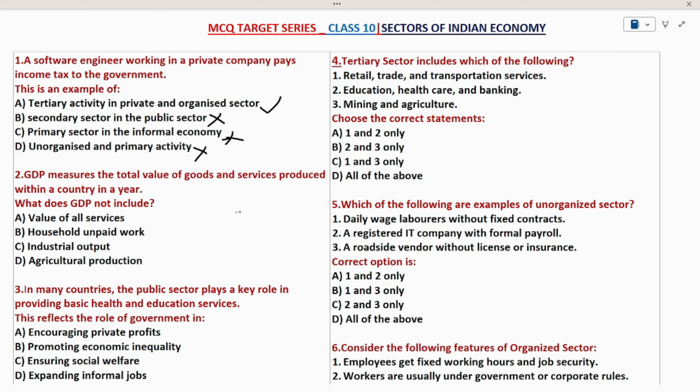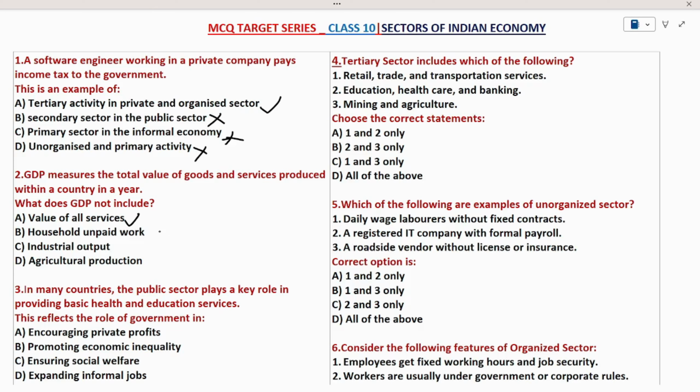So go to the second question. GDP measures the total value of goods and services produced within the country in a year. Yes, we know that as per the definition, GDP is the measure of the total value of goods and services produced within the country in a year. Here the question is asking, what does GDP not include? In the previous class, I said that GDP is all the final value of goods and services produced within the country. So value of all services, yes, I can say this. This is the right option.